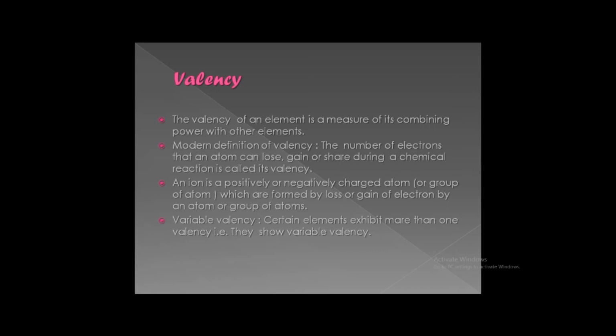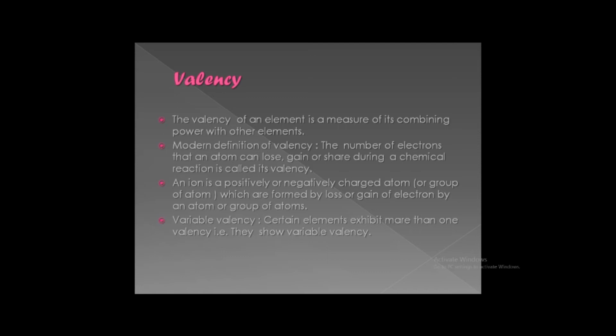Children, as you all know, an atom is made up of electrons, protons and neutrons. Electrons carry negative charge, protons positive charge and neutrons no charge. An atom is electrically neutral because it contains an equal number of electrons and protons. If one or more electrons are removed, then positive charge increases, and if one or more electrons are added, there is more negative charge. Due to this, the atom gains a charge, either positive or negative, and now it is called an ion.